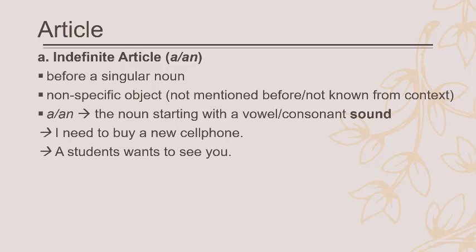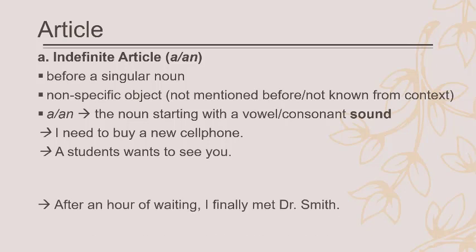And then you have a student. Oh God, that's a mistake. It should be a student. I will not correct that, but that should be a student. A student wants to see you. I do not know who he or she is, but I just saw in front of your office that you are a lecturer. I'm also a lecturer. I tell you that somebody who looks like a student wants to see you. So we have a here because it has a consonant.